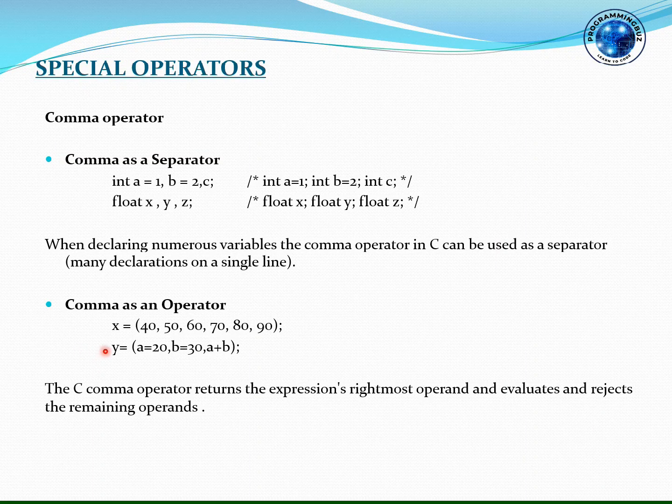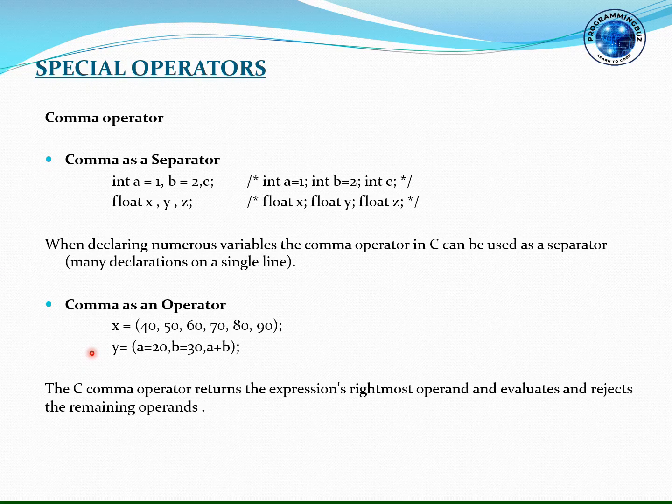Consider the second example, where there are statements instead of values: a equals 20 comma b equals 30 and after that a plus b. Of course a plus b will be returned, but before that the other operands, that is the statements, will be evaluated first. So a will be equal to 20, then b equals 30, and then the result of a plus b, that is 50, will be returned and stored in variable y. This is how comma as an operator works.